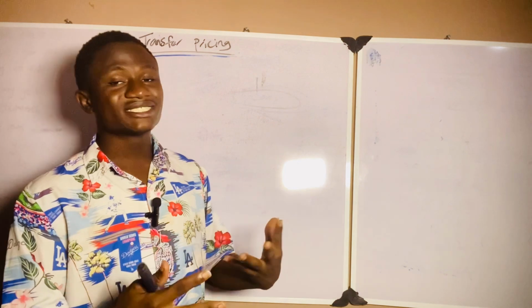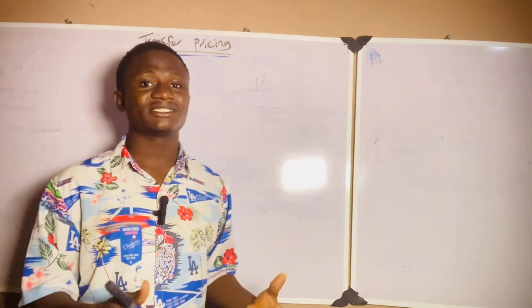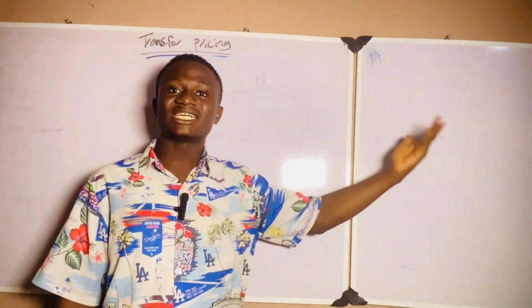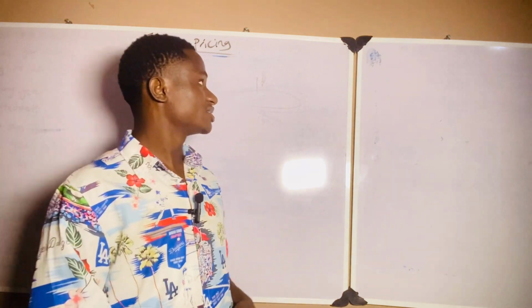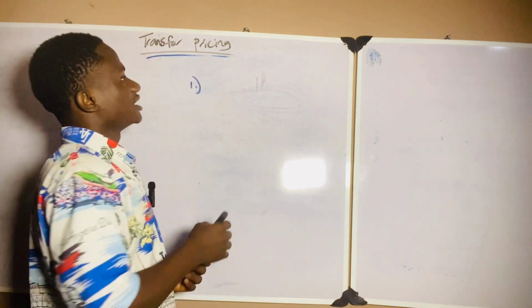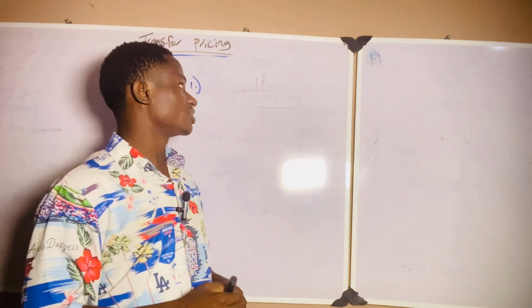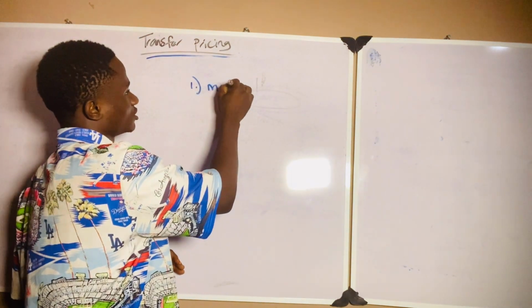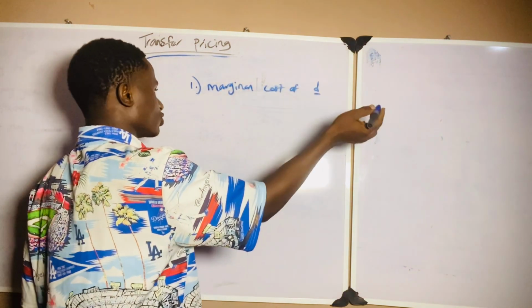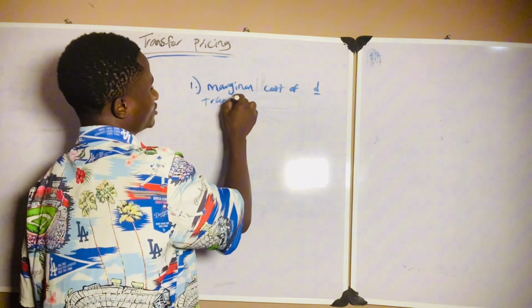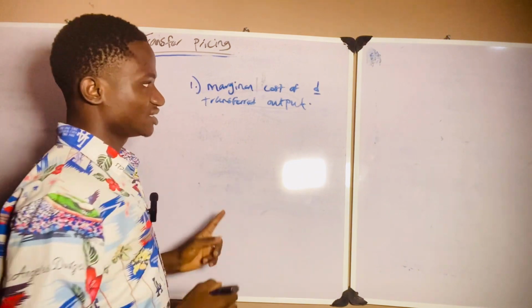So let's go. What is the rule or the basis for setting a transfer price? Like I said earlier, transfer price is the price at which one division is selling to the other division. So what is the basis? What do we consider in setting this transfer price? The first thing we need to consider in setting any transfer price is the marginal cost of the transferred output. So this is the first thing we consider.